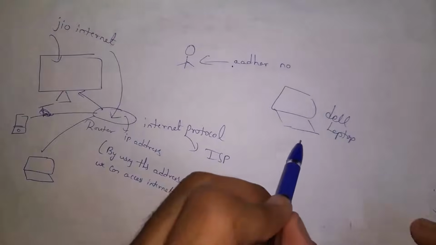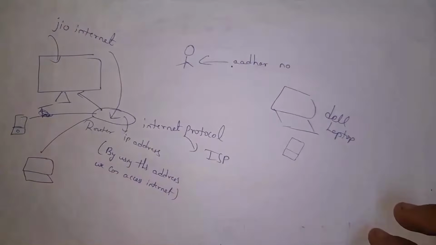For example, I purchased an iPhone. So for this iPhone, the Apple company manufacturer will give me one unique number to identify this device. We call that unique number a MAC address.